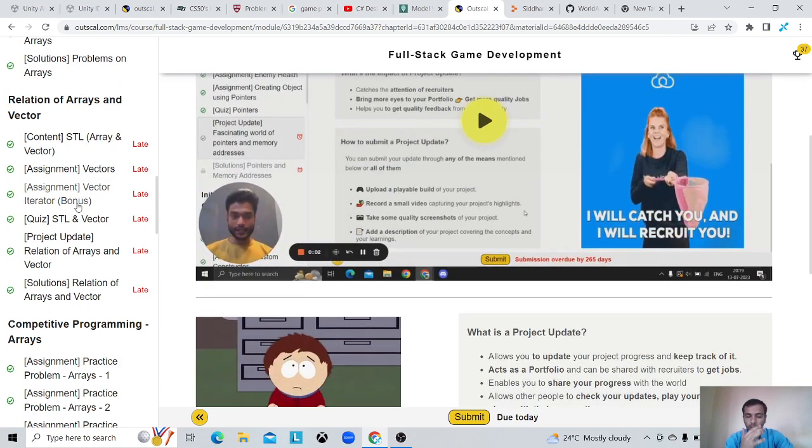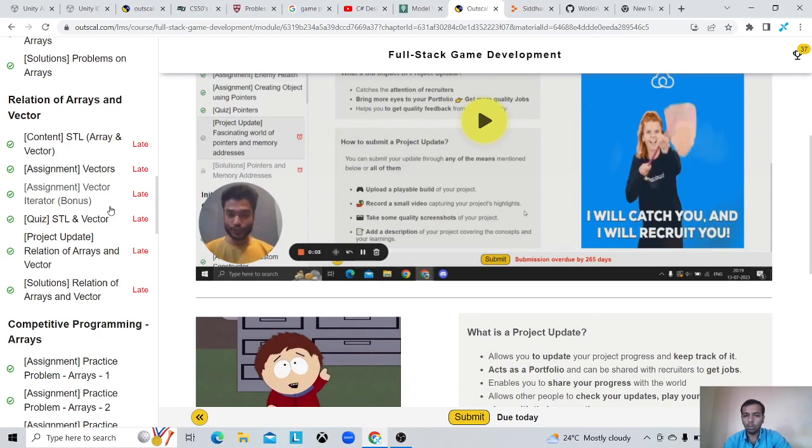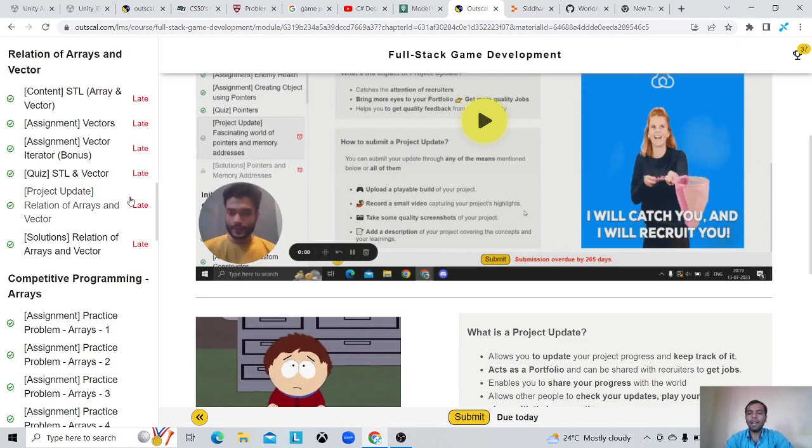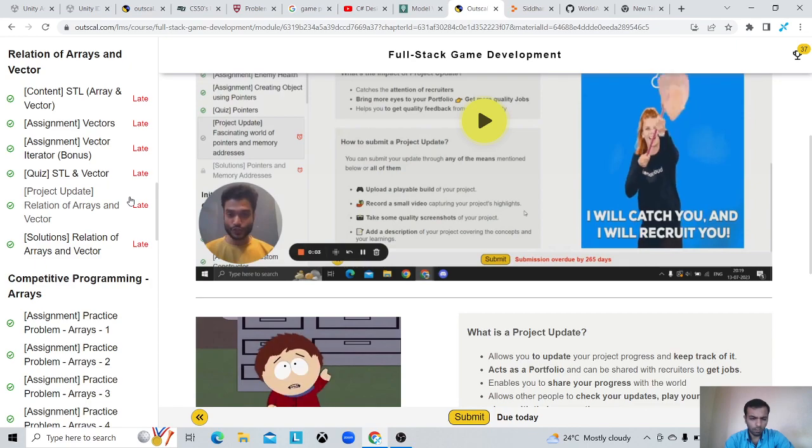So in the current update, what we did was learn about vectors. What is the difference between vectors and arrays and stuff like that? How does a vector store the data, and how is it a kind of dynamic array? So how is it possible? Like how is it a dynamic array? What happens when you add a new element to the vector?